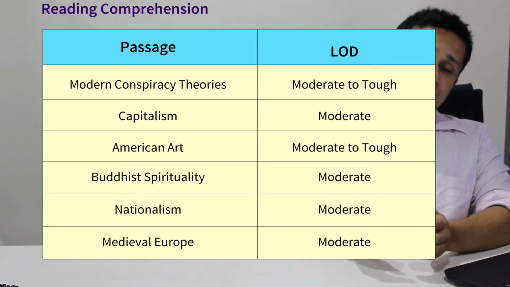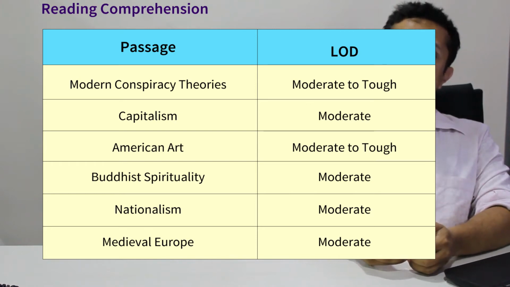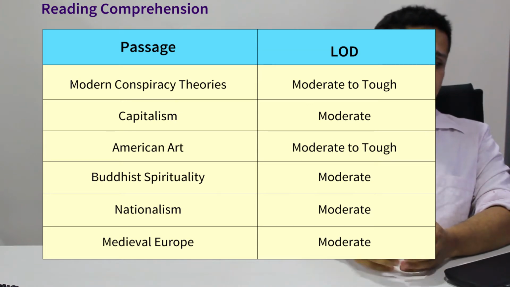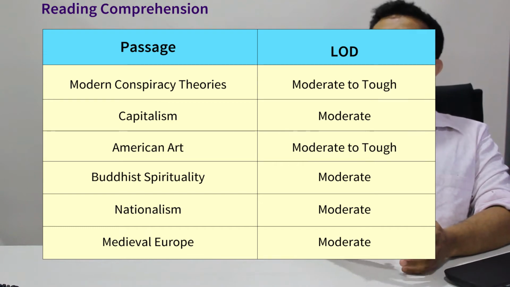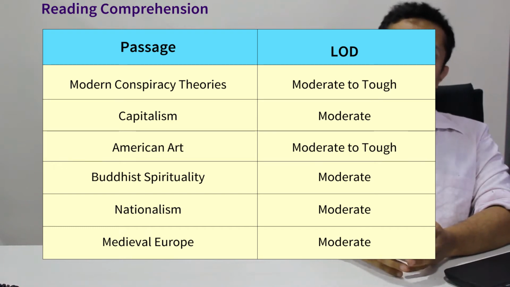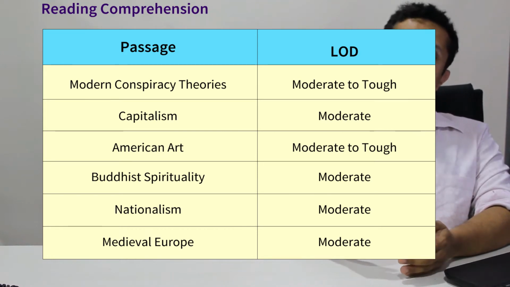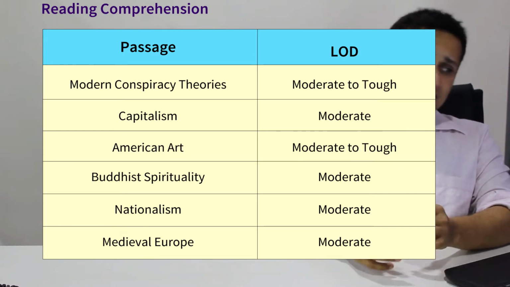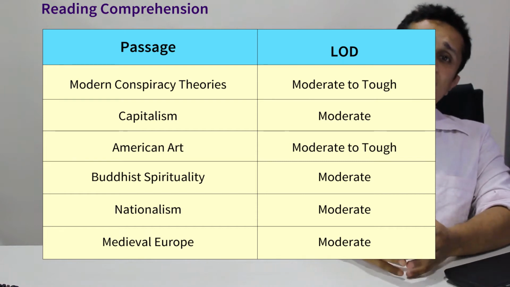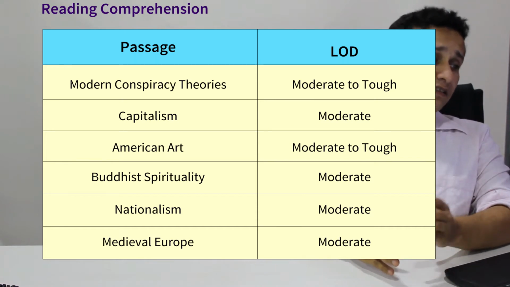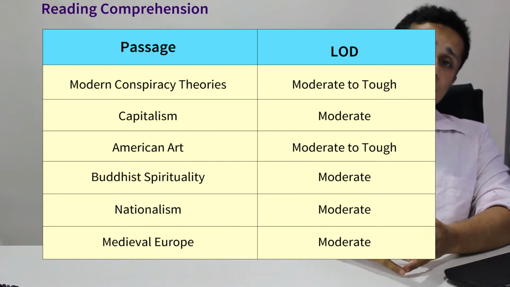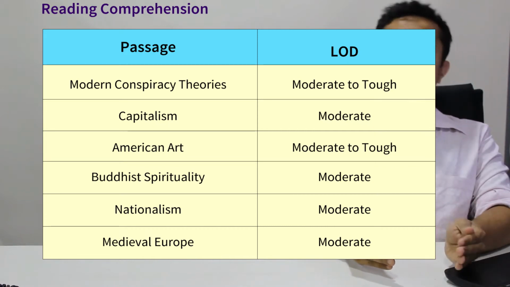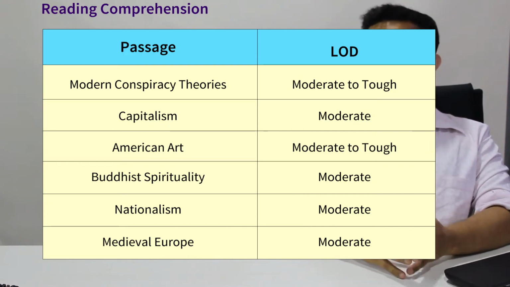In terms of pure difficulty level, which were the easier RCs? I would say there were 4 RCs. One, the longer 6 question RC on Buddhist spirituality, and the remaining 3 question RCs on capitalism, nationalism and medieval Europe were relatively doable. Whereas the other 2 RCs, the 6 question RC on American art and the 3 question RC on conspiracy theories, were tougher than the other RCs, tending towards the tough side.